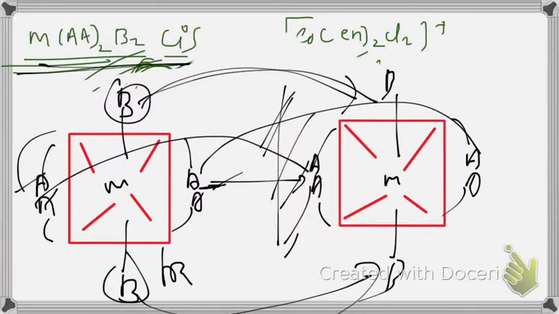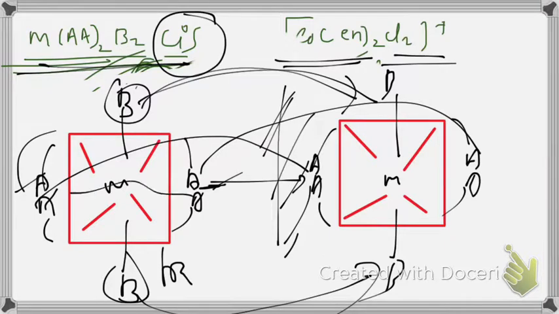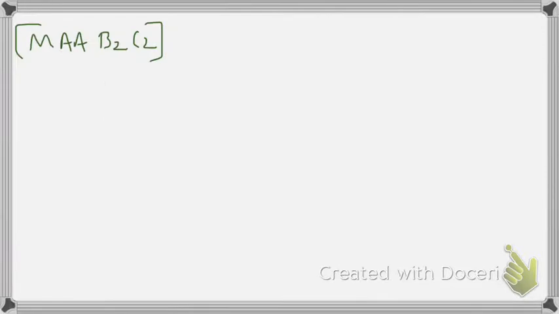So in this formula, you have to remember that the cis isomer is optically active, the trans isomer is optically inactive. Example, Co(en) twice Cl2 plus. You can draw the structure for this complex also. Next one is MAAB2C2. Again draw it.